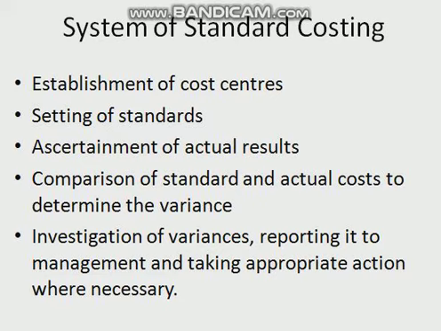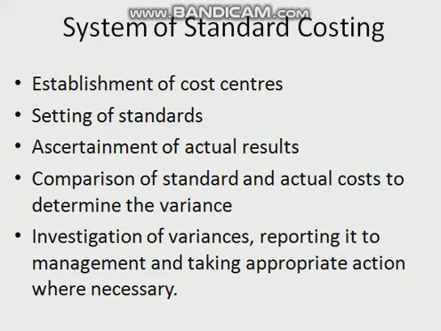Then after setting of standards, we come to another step, ascertainment of actual results. Ascertainment of actual result is taken from the performance made by that industrial unit. So we measure what the performance of that industrial unit is, and then the fourth step is we compare the standard and actual cost to determine the variance.